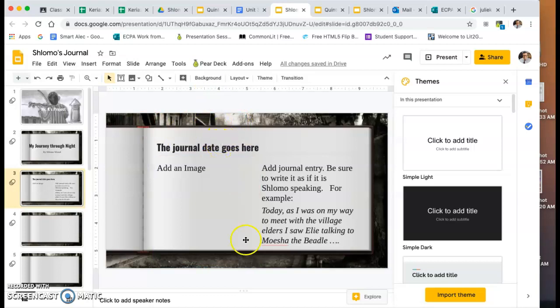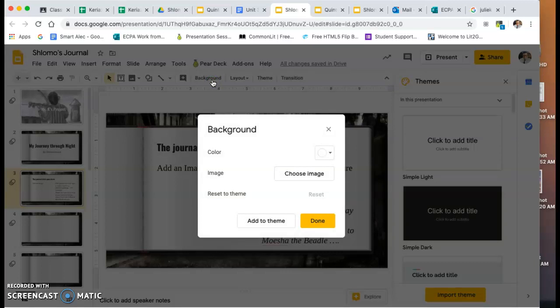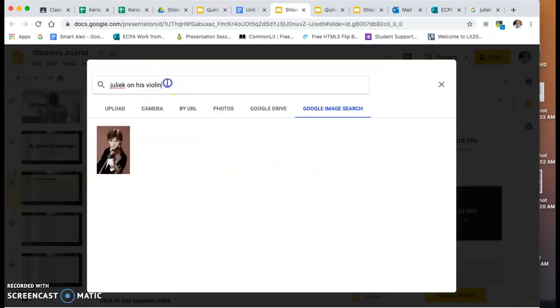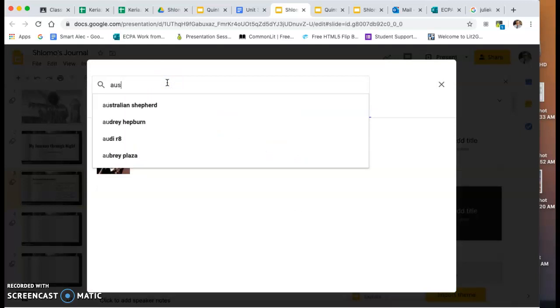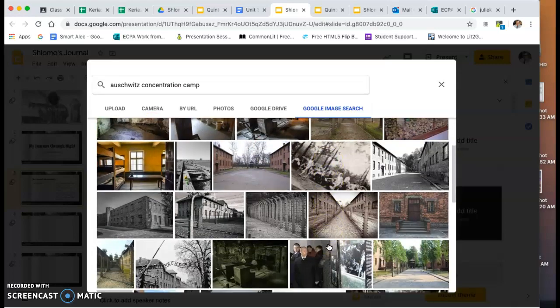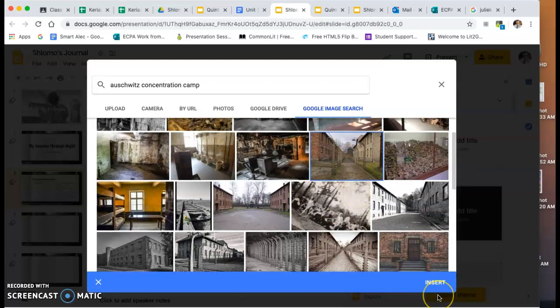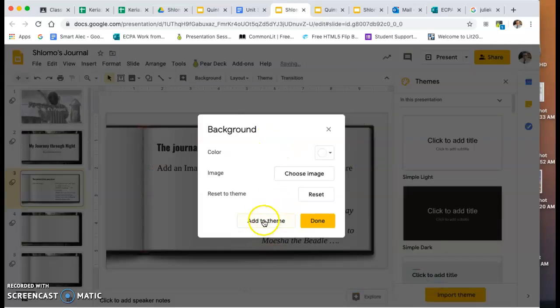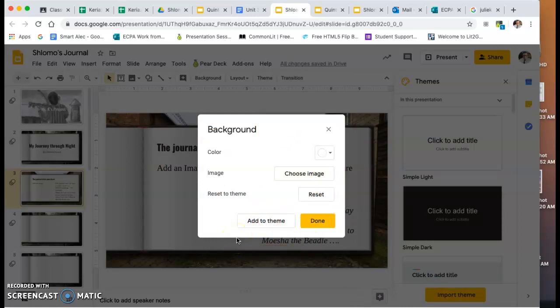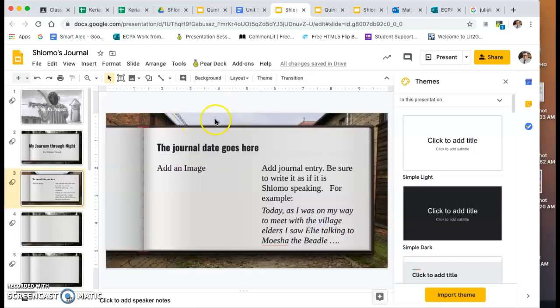I chose this background very simply by pressing background, choosing an image, searching Auschwitz concentration camp, and there's a bunch of images that pop up. You can choose this one. This is a really strong, powerful image as well. That would be the background. Now you have two options. You could add it to the theme, or to this particular panel. So I would just say done, and that would be for this particular panel.